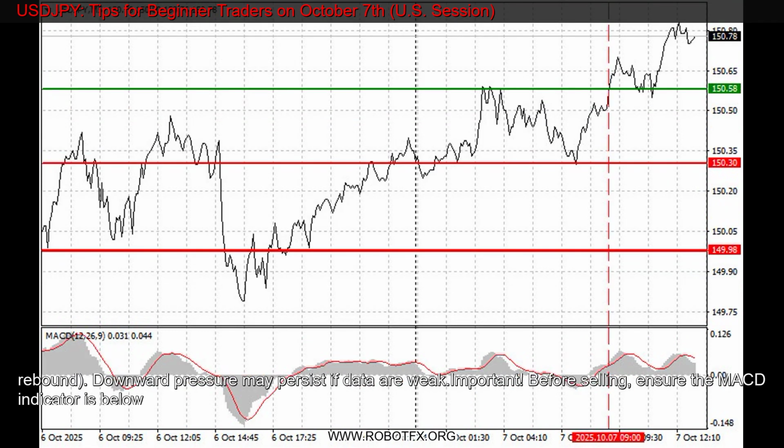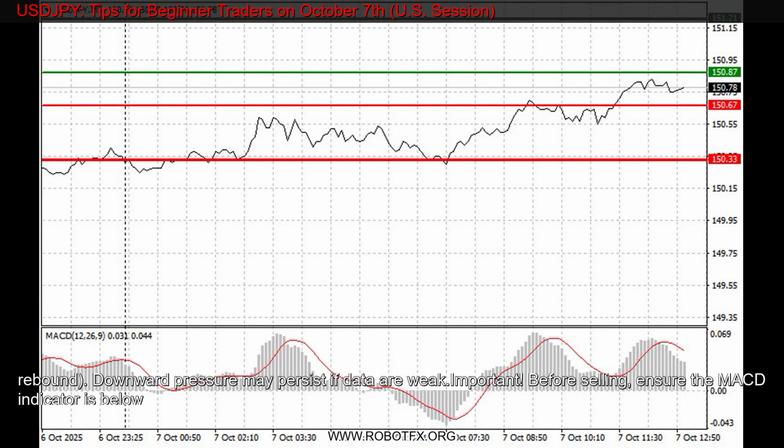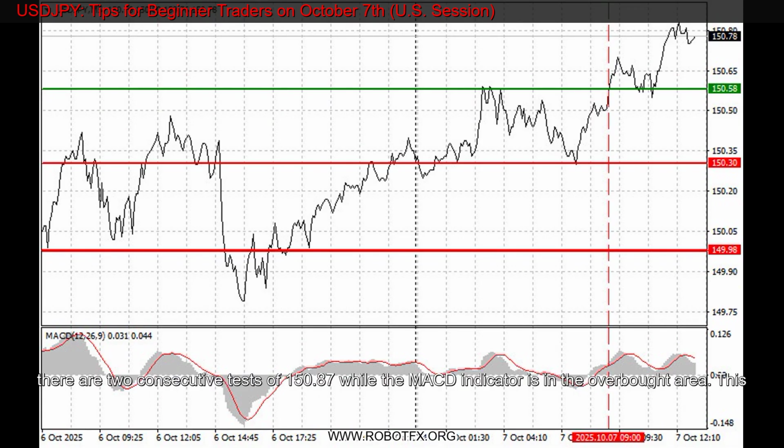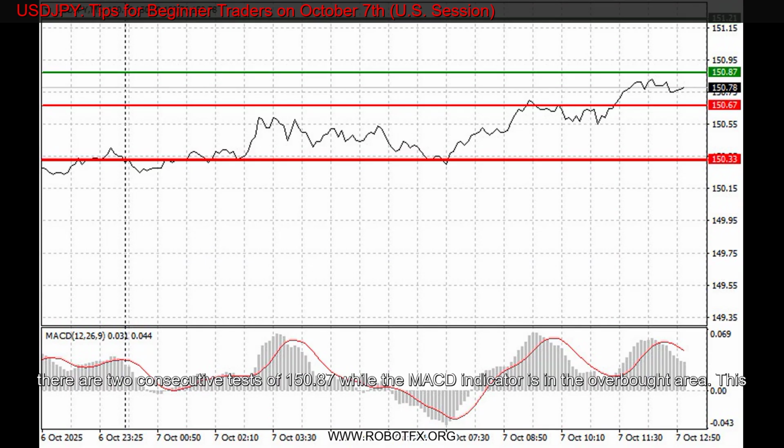Scenario 2. I also plan to sell USDJPY if there are two consecutive tests of 150.87 while the MACD indicator is in the overbought area. This would limit upward potential and trigger a downward reversal. A decline toward the opposite levels of 150.67 and 150.33 can then be expected.